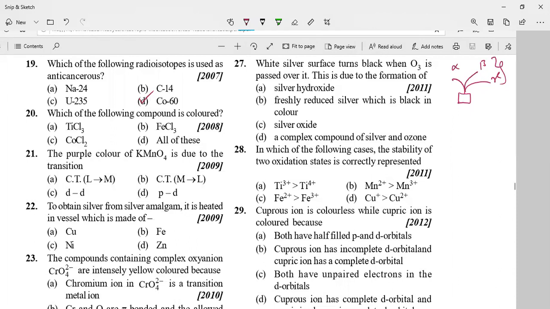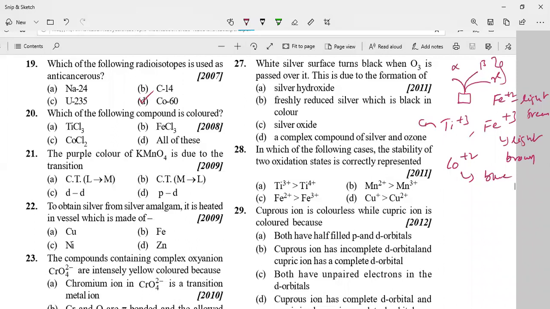Next, which of the compound is colored? Among titanium chloride, iron chloride, and CoCl2, which of the following is colored? Titanium is having +3 oxidation state in TiCl3. In iron, it will have Fe +3. In cobalt, you are having Co +2. So all these are having the unpaired electrons. FeCl3 is having light brown color. Fe+2 is light green color. Cobalt, Co+2, has blue color.